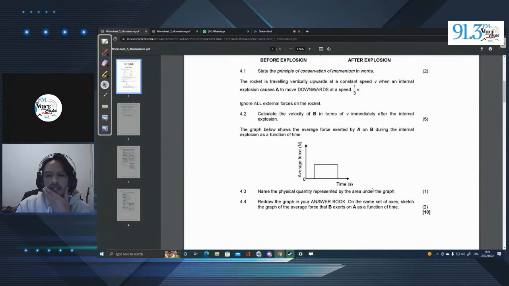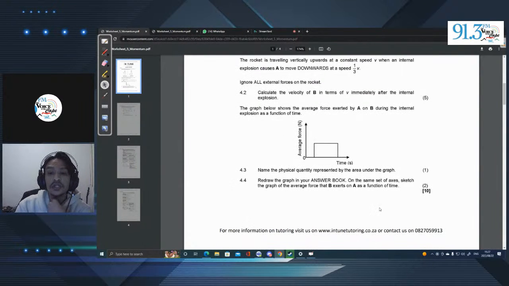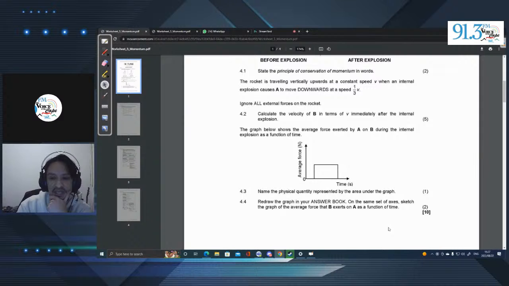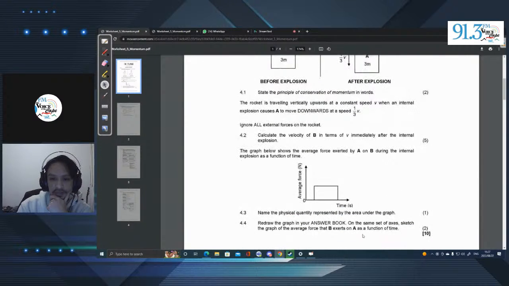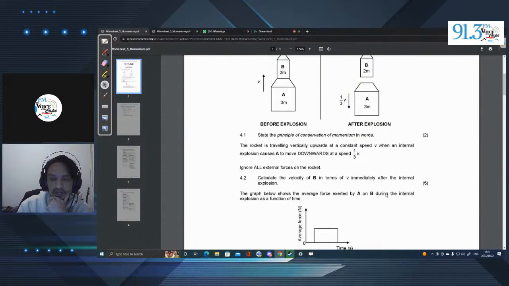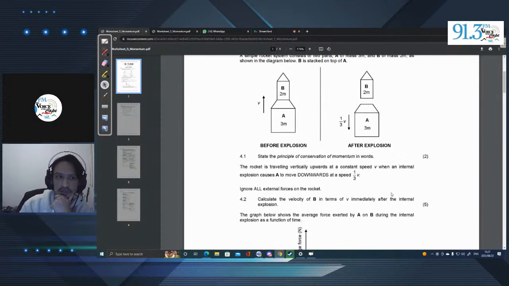Okay. Then they state, redraw the graph in your answer book. On the same set of axes, sketch the graph of the average force that B exerts on A as a function of time. Okay. Is this for after or during the explosion? Let's see here. During the internal explosion. So this is during, not even after.